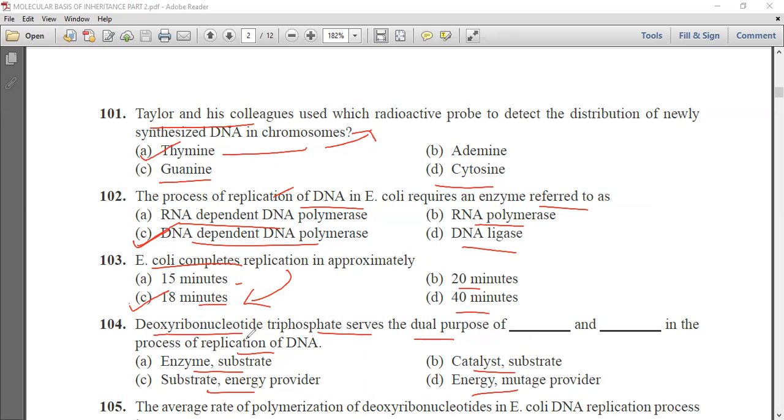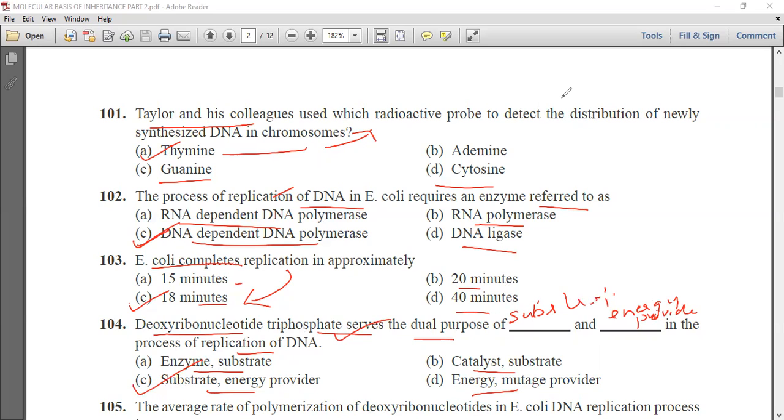Now we know that deoxyribonucleotide triphosphate serves the dual purpose of substrate and energy provider in the process of replication of DNA. So option C is the correct answer.